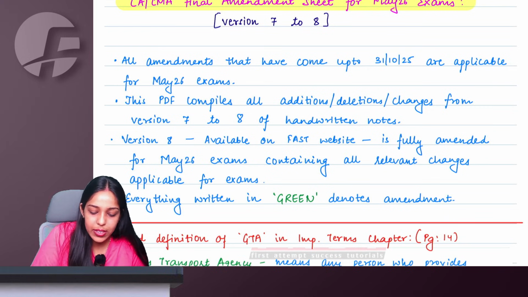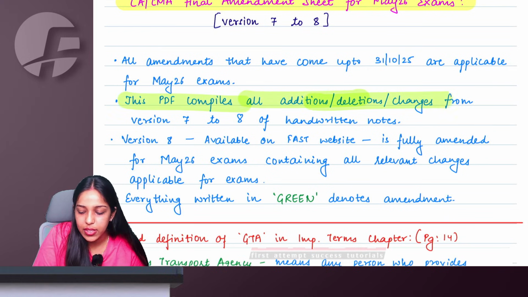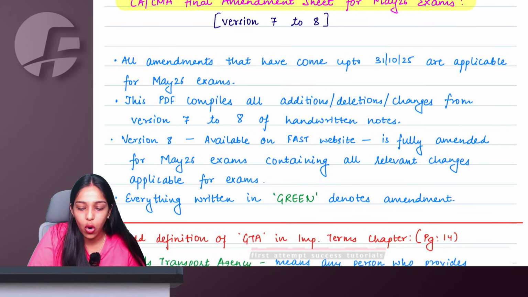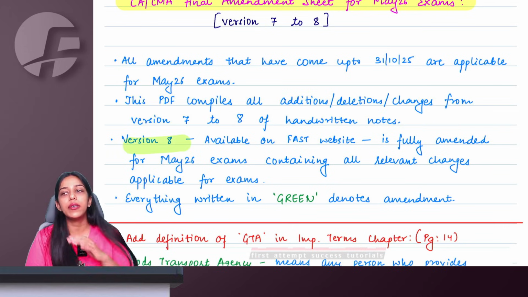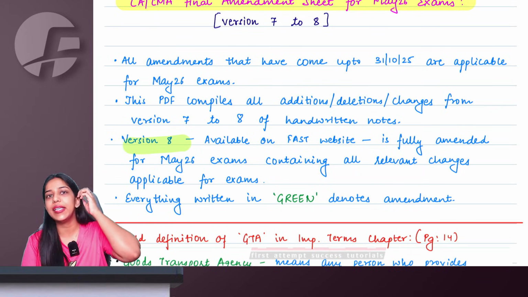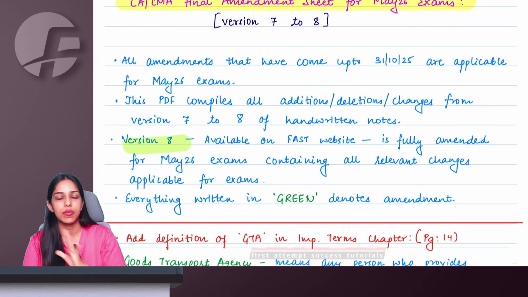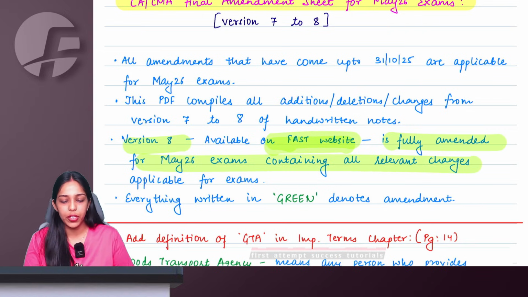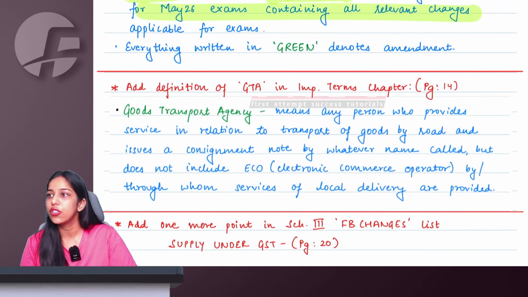Right, ma'am. So this PDF compiles all the additions, deletions, changes from version 7 to 8 of handwritten notes. If you are already having version 8, then you don't have to make any change except for the change in customs. GST, everything fully amended. Customs also, there is just one page that you have to do. It is available on FAST website. It's fully amended for May 26 and contains all the relevant changes.